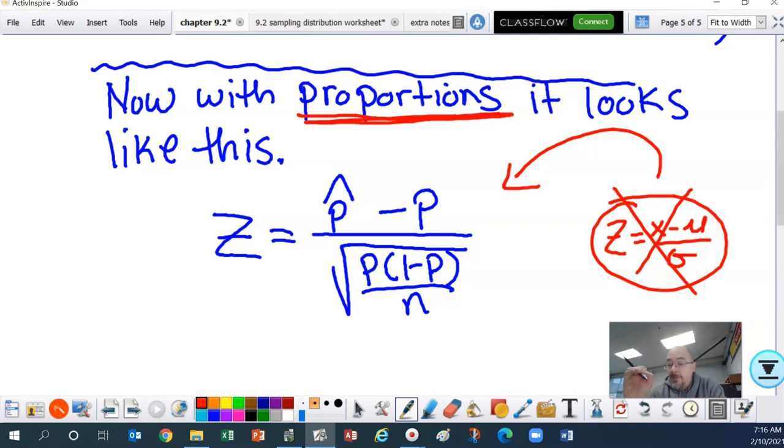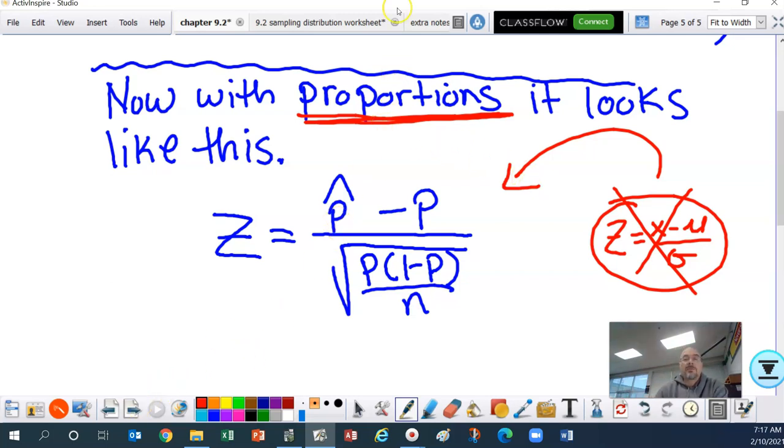Notice, ladies and gentlemen, that the standard deviation uses p, not p hat. Important detail. Mistakes are often made because they use the wrong one, so make note. It's p, not p hat in the standard deviation.